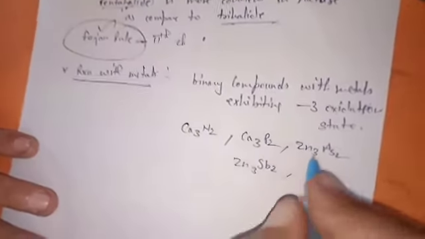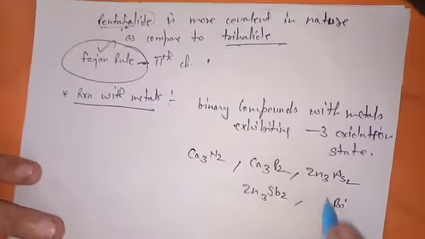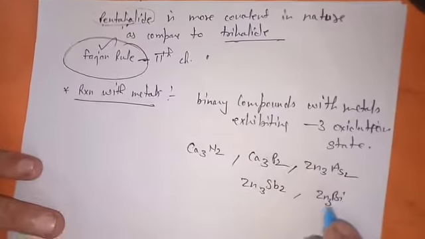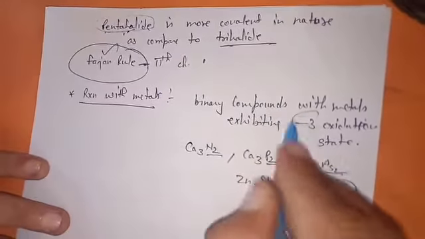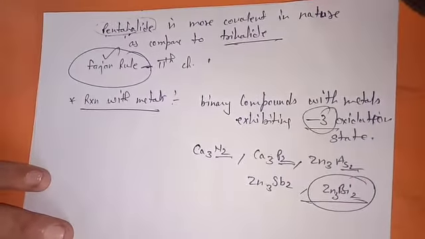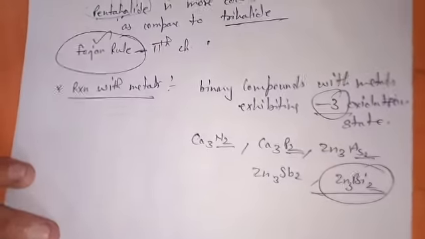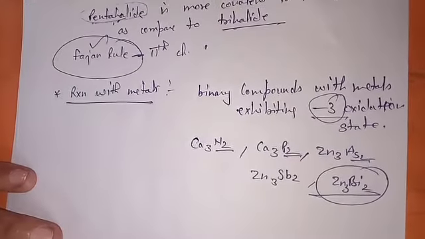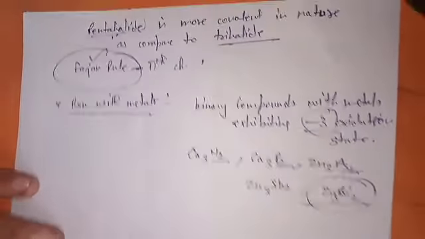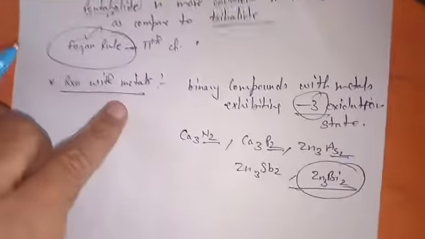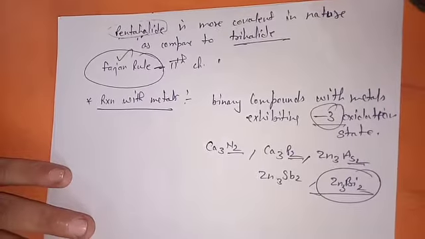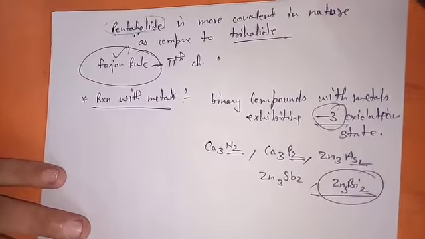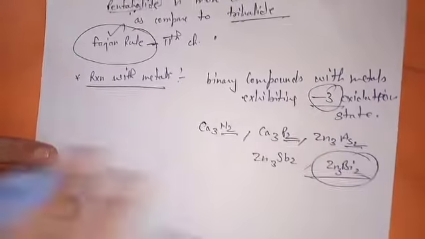Bismuth also as a binary compound. So all exhibit the -3 oxidation state, which you have to explain in the case of the reaction with metals. You have to explain only that they are capable of forming binary compounds with different kinds of metals exhibiting -3 oxidation state. For examples you can give any one of these.